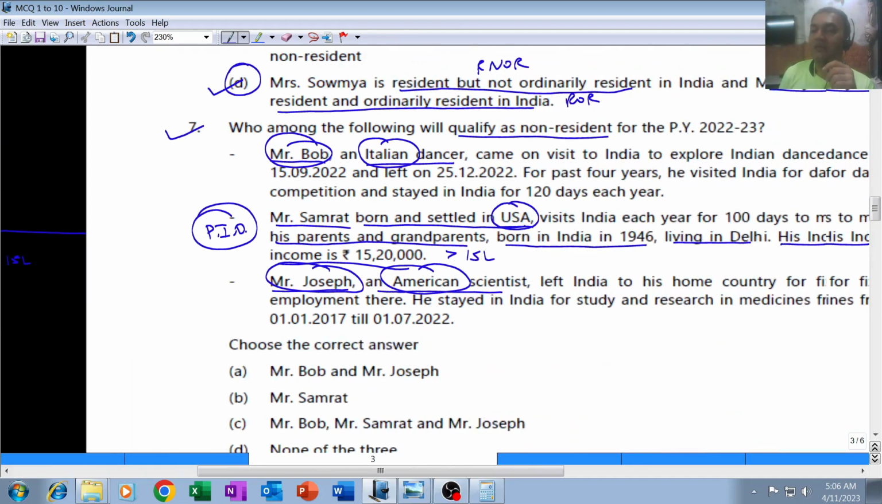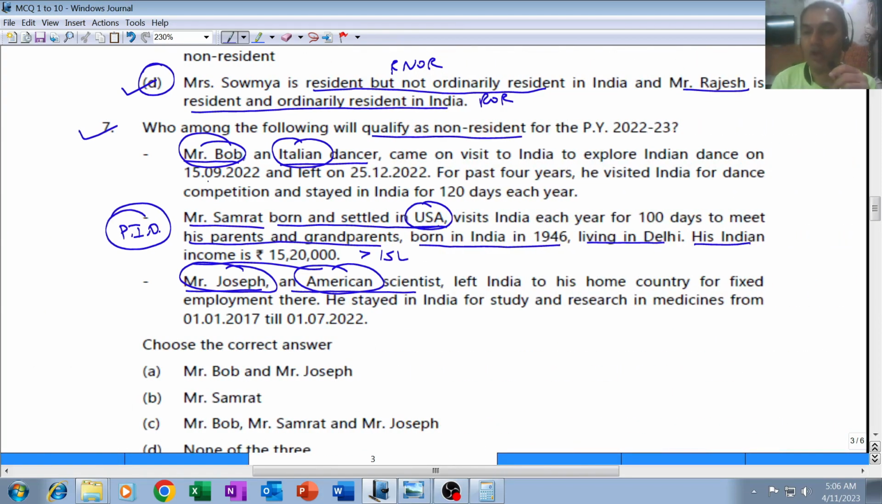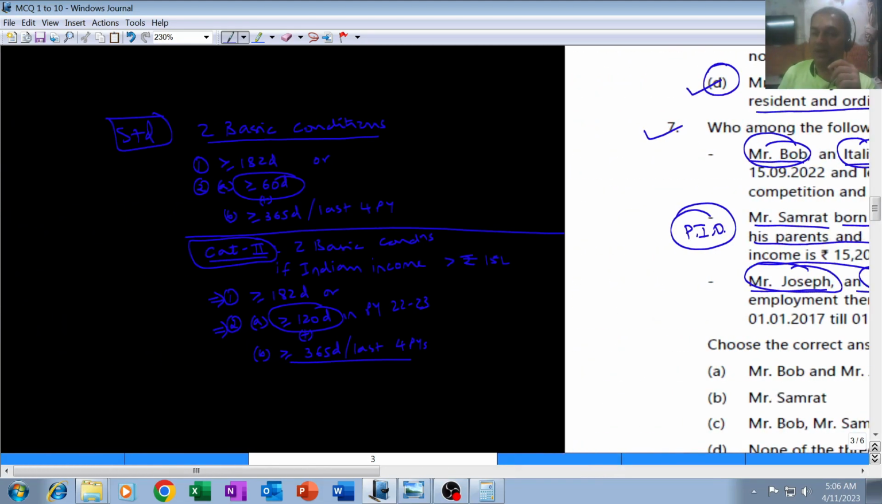So let's understand whether these people are non-resident or not. So Bob, standard basic condition will apply.